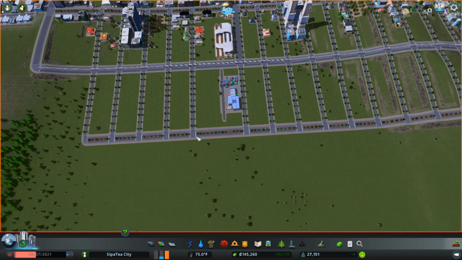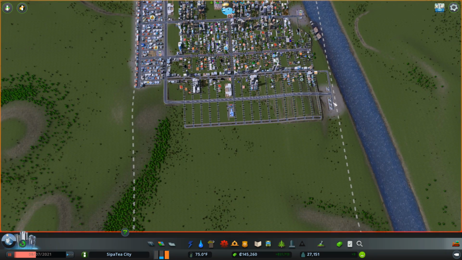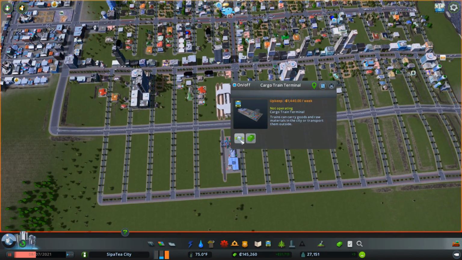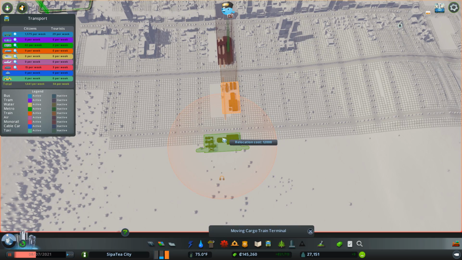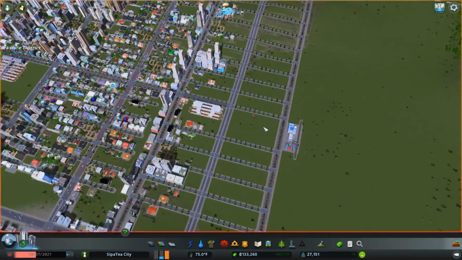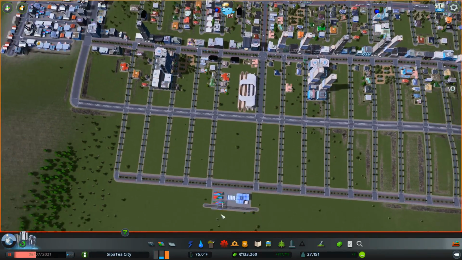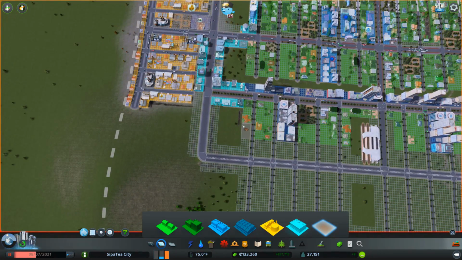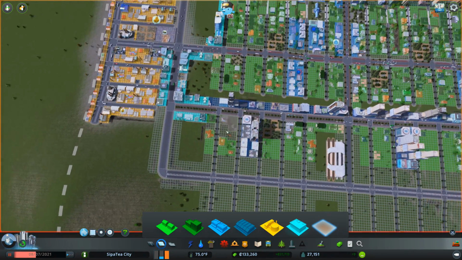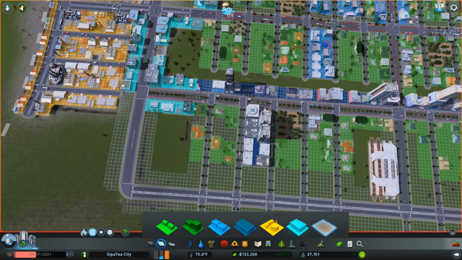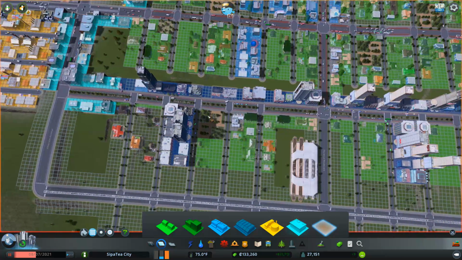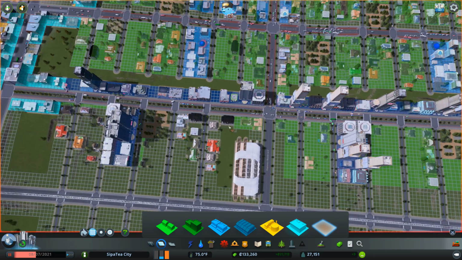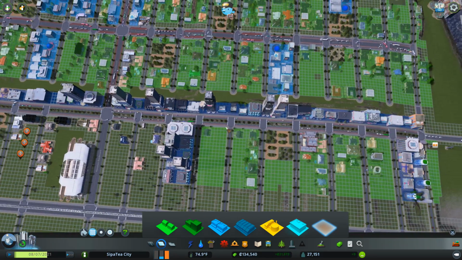Or could that come off of this main road? Actually, if this is all going to be mainly commercial, it might work better. Let's put it there for now. We'll come back to that. We'll leave some space for that one. Okay, let's have a look what we've got here. We've got a lot of houses here. Let's change a lot of these. Let's go with this one. These are all going to be commercial. We've got a lot of need for commercial. There's going to be nothing around there. Let's keep the game going while we're doing this.